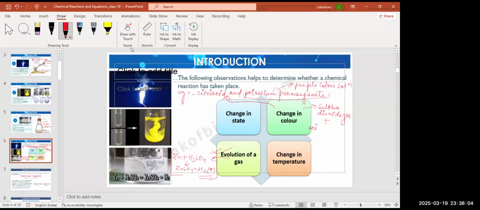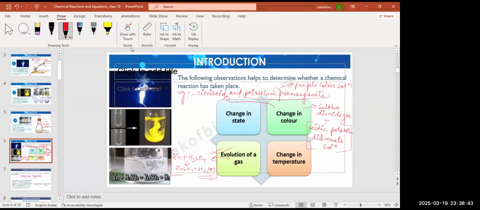Take an acidic potassium dichromate solution and pass sulfur dioxide gas into it. So what will happen? The orange color solution changes to green.